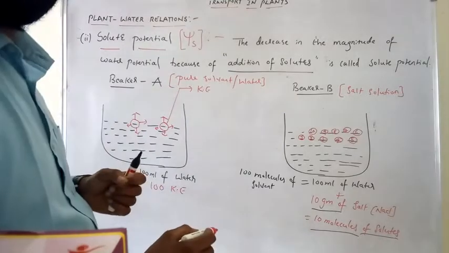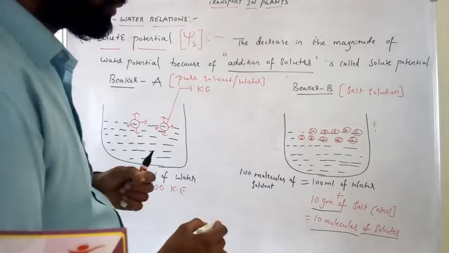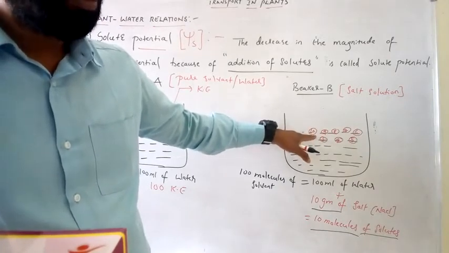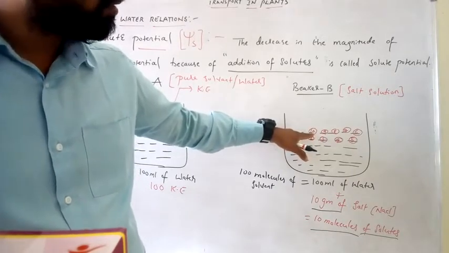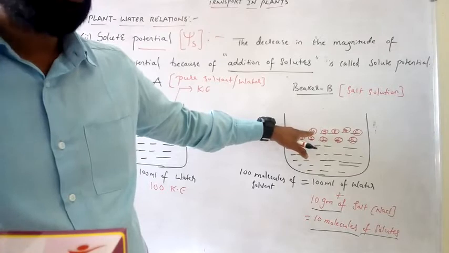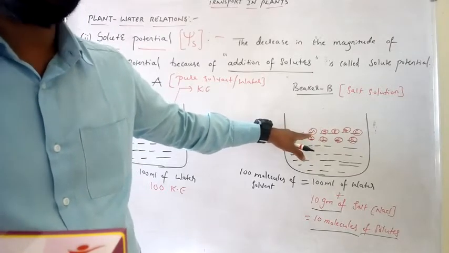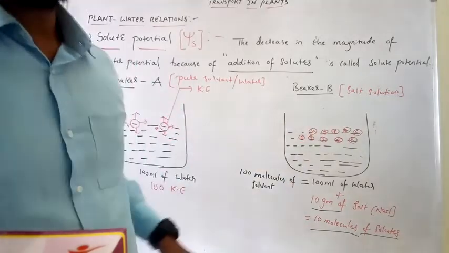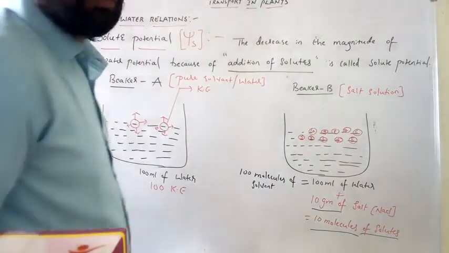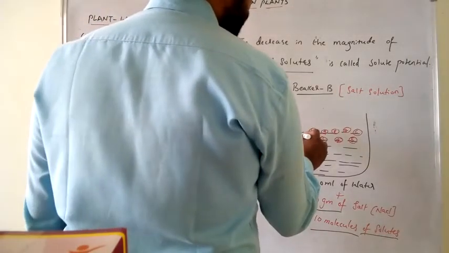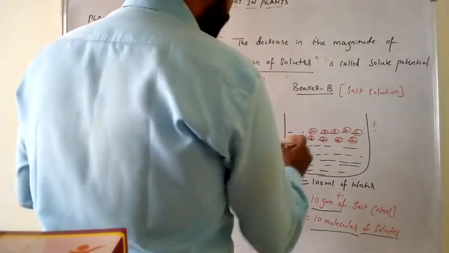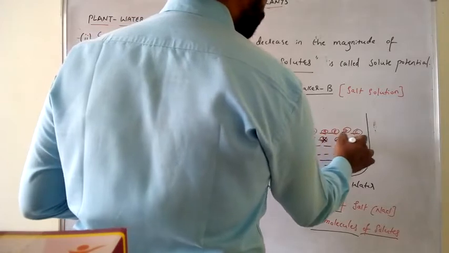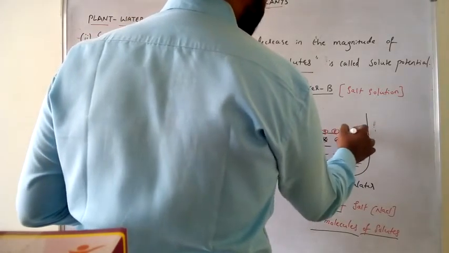I repeat, the free water molecules which are mixed with or bound with solute molecules lost their random movement. That means this solvent molecule loses movement, this one loses movement, this also loses movement. These solvent molecules will lose movement.